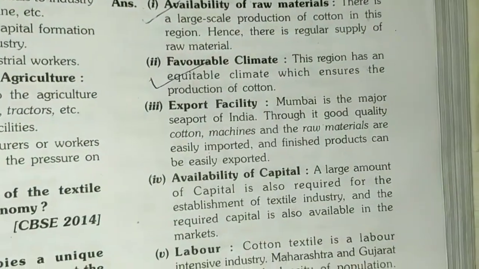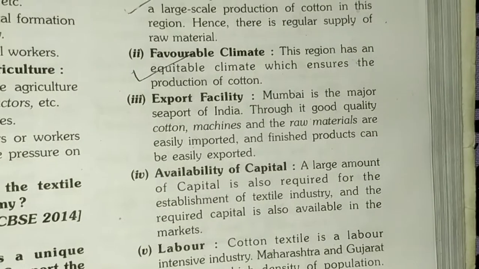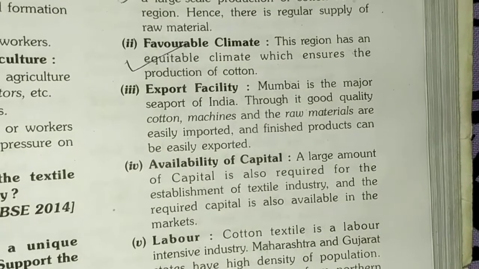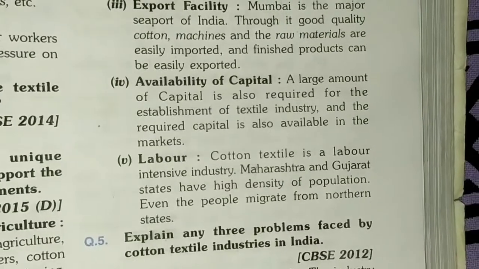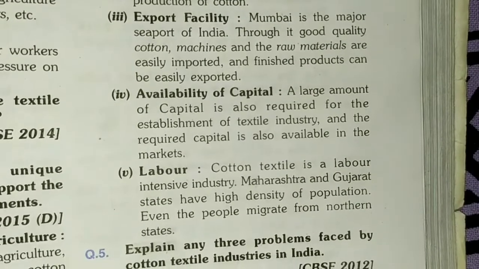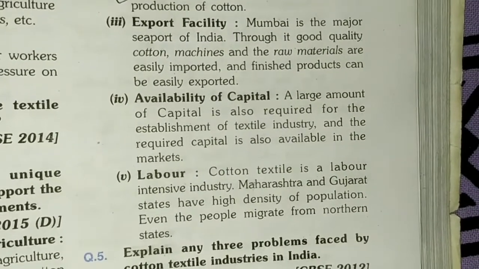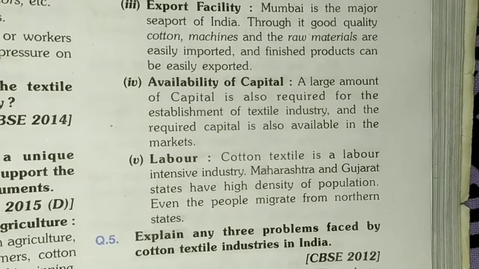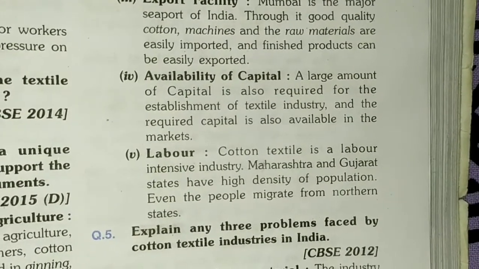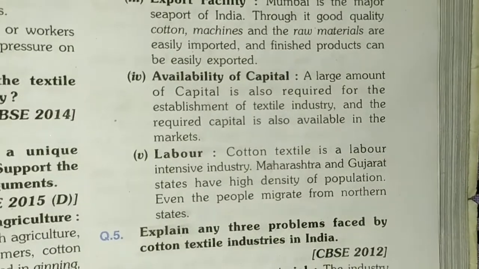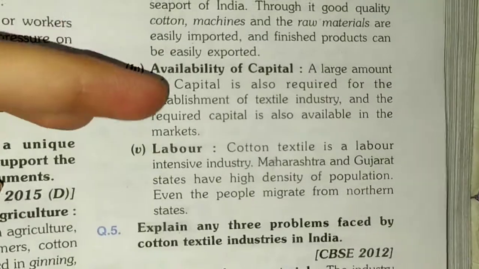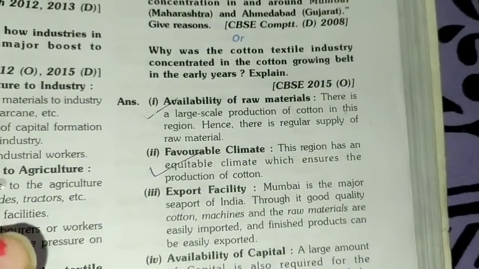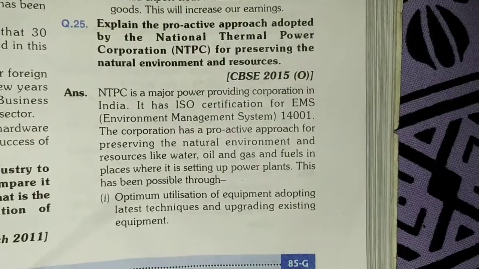Now the third point is export facility. Mumbai is the major seaport of India. Through it, good quality cotton, machines and raw materials are easily imported, and finished products can easily be exported. The fourth point is availability of capital. A large amount of capital is required for the establishment of a textile industry, and the required capital is available in the markets. The fifth point is labor. The cotton textile industry is a labor intensive industry. The states of Maharashtra and Gujarat have a high density of population. Even people migrate from northern states. Because of these reasons, most of the cotton textile industry is set up in Maharashtra and Gujarat.